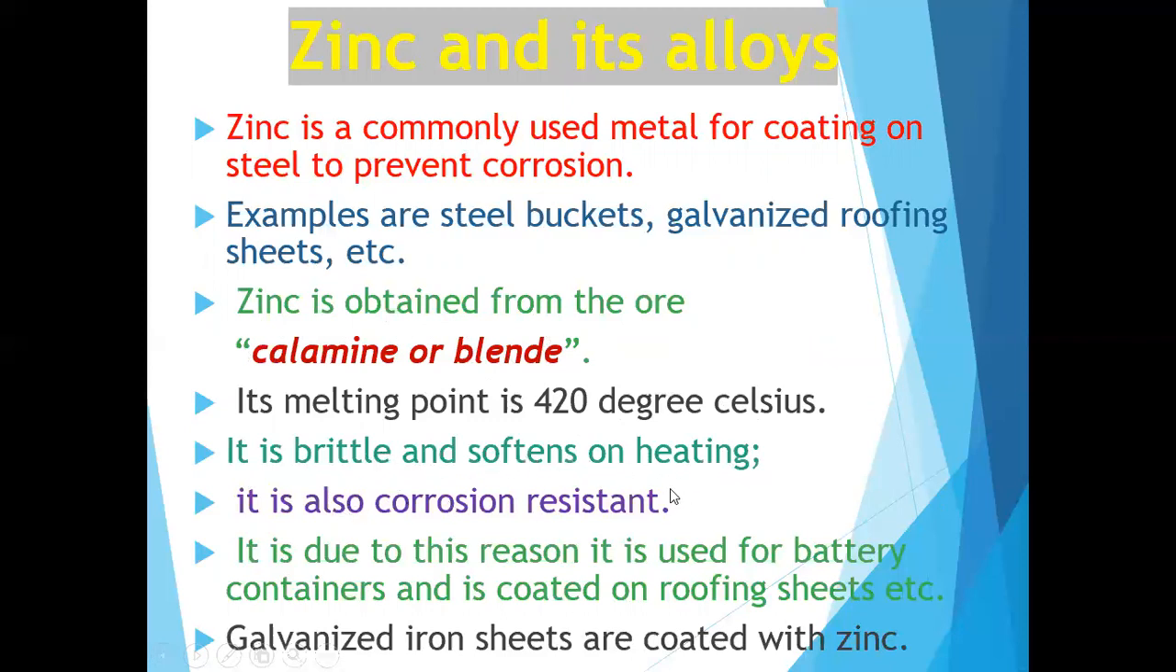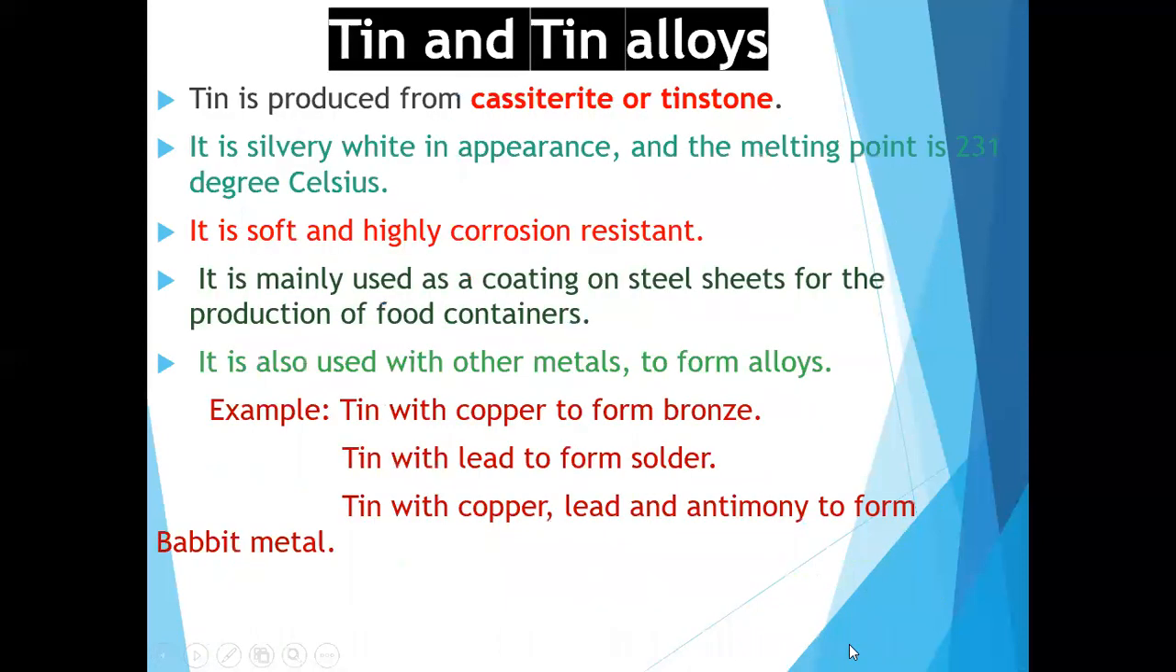It is also corrosion resistant, so we are using it for galvanizing to prevent corrosion. Due to this reason it is used for battery containers and coated on roofing sheets, where the advantage is the corrosion resistant material. Galvanized iron sheets are coated with zinc. Galvanizing means coating with zinc, and that is known as galvanized.